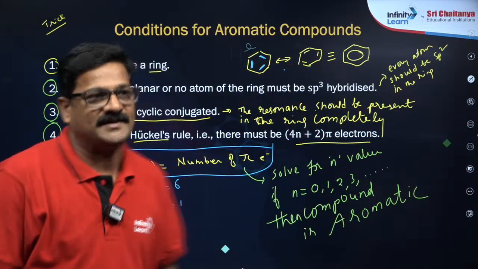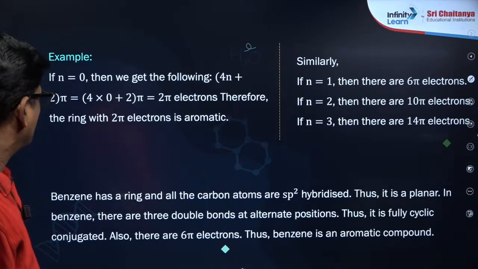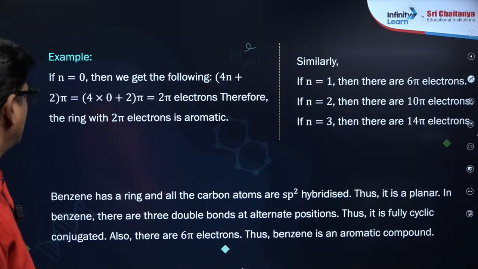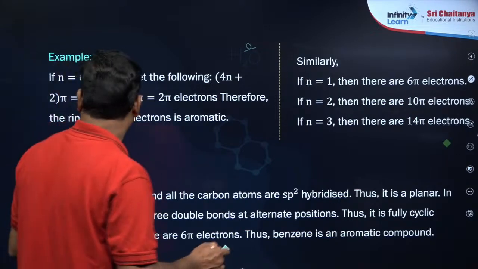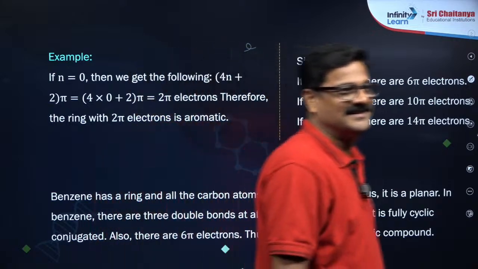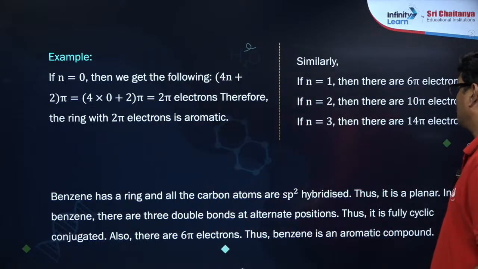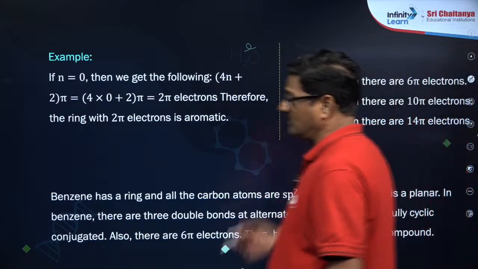Chalo, next example, if n is equal to 0, then we get the following: 4n plus 2 pi is equal to 4 into 0 plus 2 is equal to 2 electrons. Therefore, the ring with 2 pi electrons is aromatic, right? Now, similarly n is equal to 1 भी होगा, n is equal to 2 भी होगा, n is equal to 3 भी होगा.